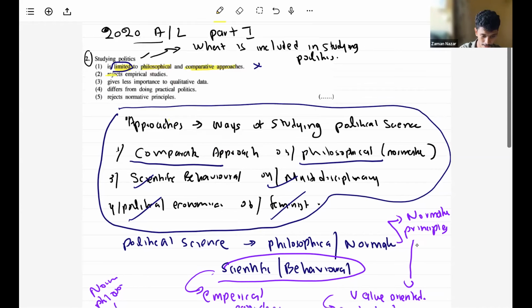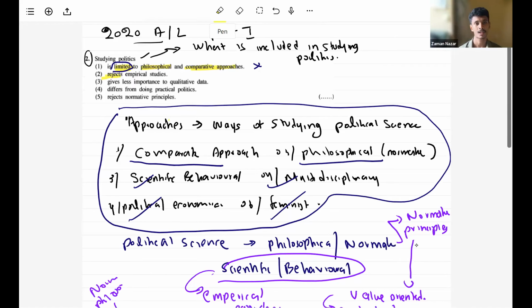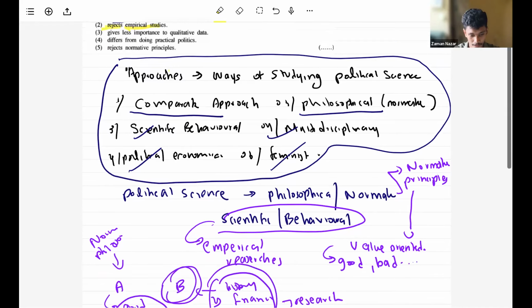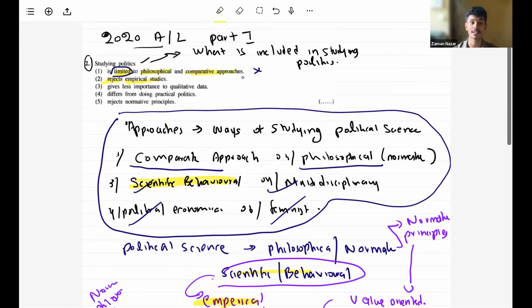The other major key term is "rejects." So are we rejecting empirical studies when we are studying political science? Obviously no. Why? The scientific behavioral approach, as I mentioned, uses empirical research. So we are including empirical research when we are studying political science as well. So that answer is also wrong, because we are not rejecting empirical studies. We are including them.